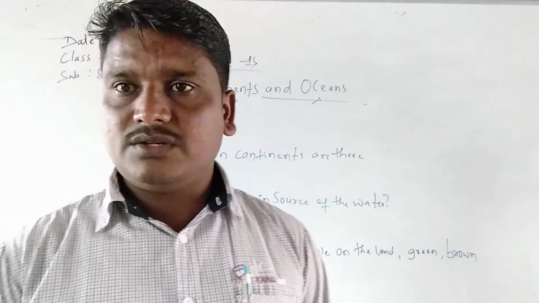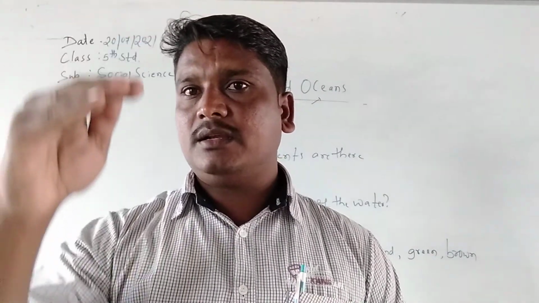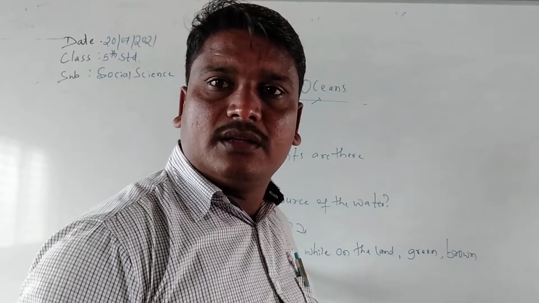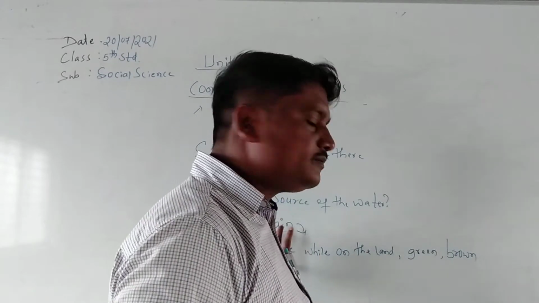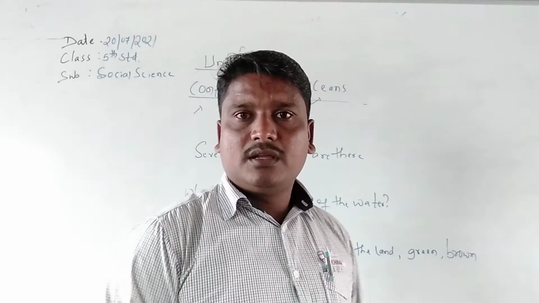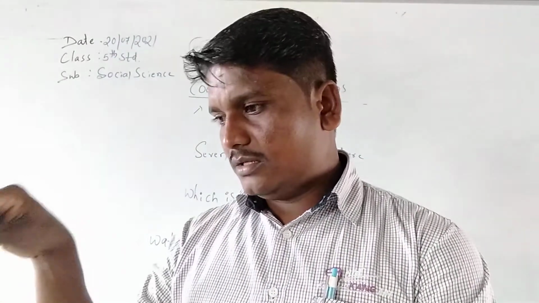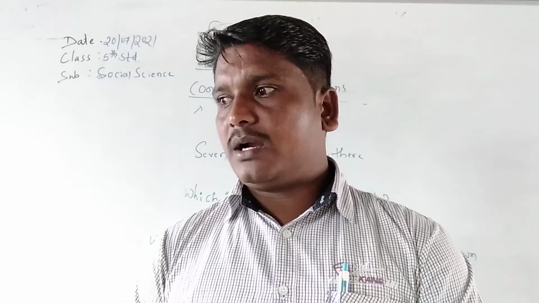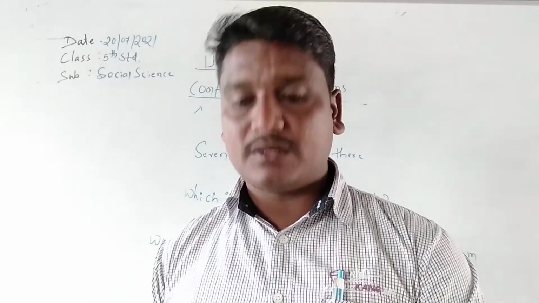Dear students, did you understand what I am telling? When we get the water by the rain, the basic color of the water is blue. And when it comes to the land, it changes its color to green or brown. Many days, the water stuck in a particular area will become green or brown color.